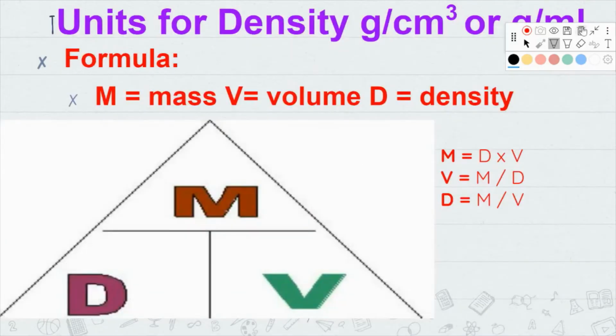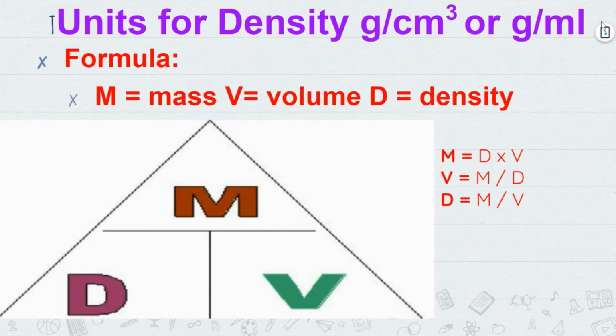Right, so here we have an example of this. And this little triangle is a good tool to use if you have a difficult time trying to remember the formula. The units for density are grams divided by centimeters cubed or grams divided by milliliters.